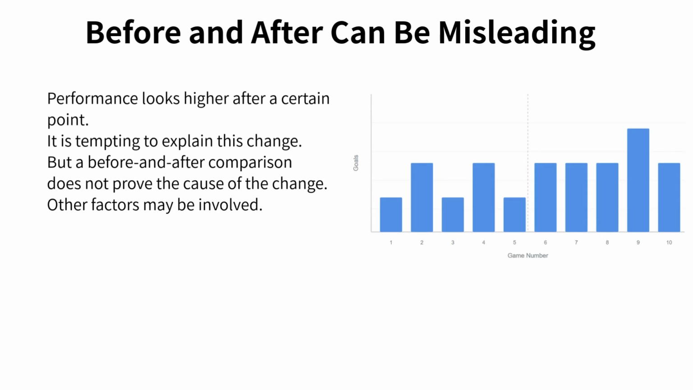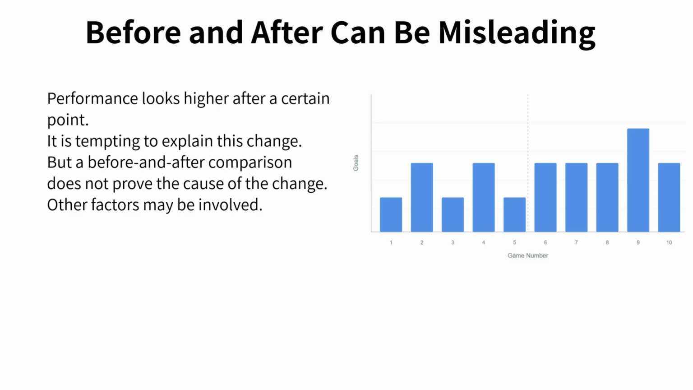Now let's look at another common situation in data analysis. On the screen, the data is divided into a before period and an after period. At first glance, it really does look like performance improves in the second half. After the midpoint, the bars are generally higher, and that makes it tempting to say the player performed better after this point. However, we need to slow down here.